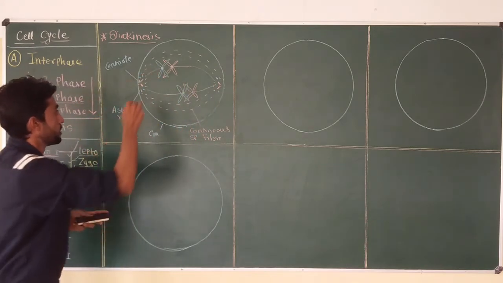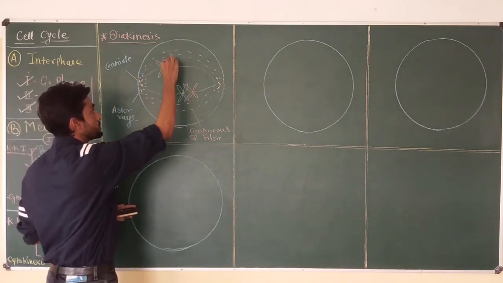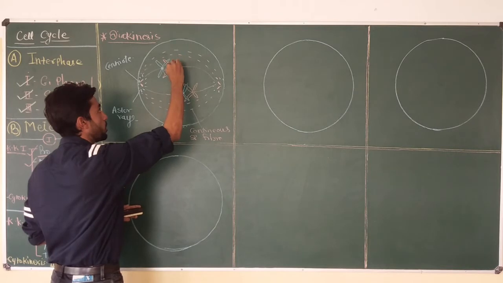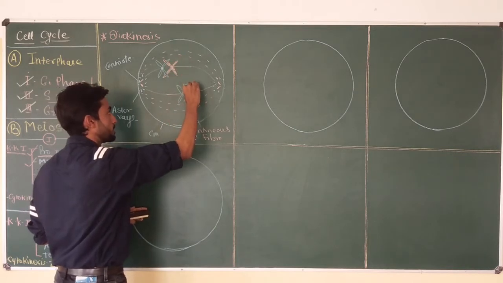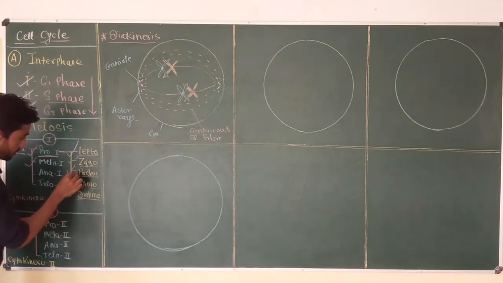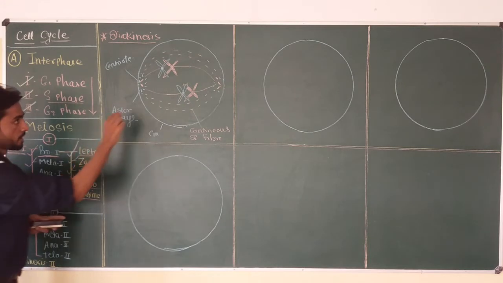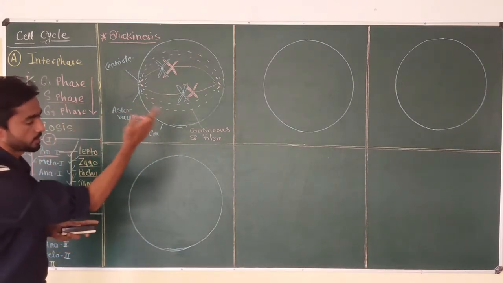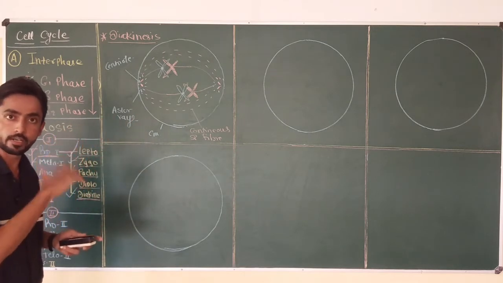Okay, so here you can see this is the first pair of homologous chromosome and this is the second pair. And pachytene is the stage where actual genetic information passes from one chromosome to another chromosome. That means crossing over has already taken place.